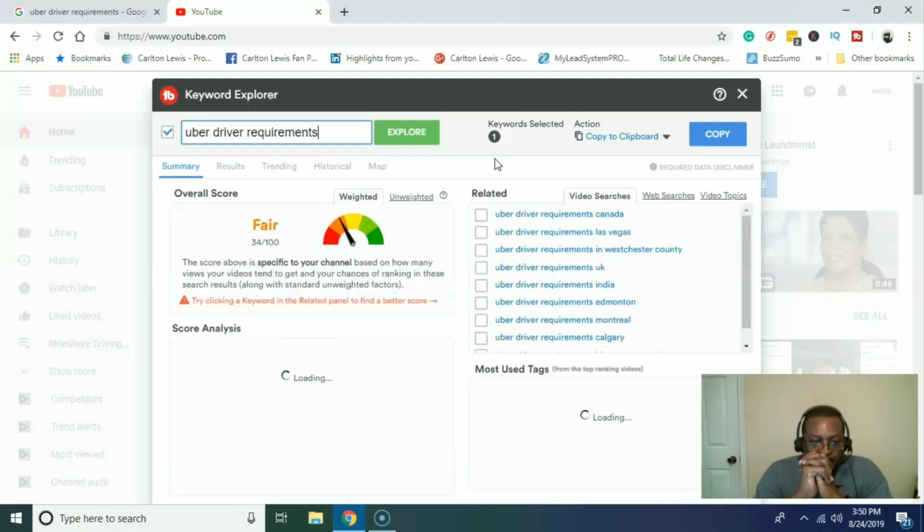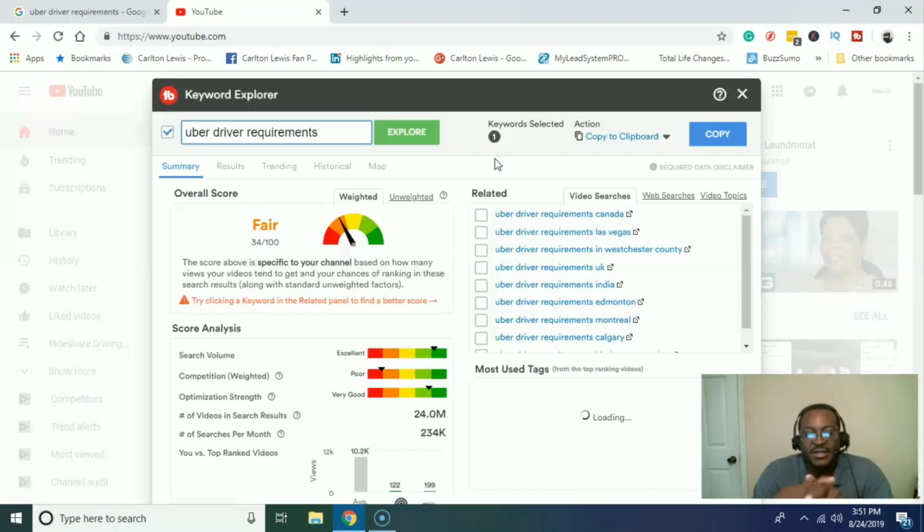It's pretty good. Let's wait till the score analysis pops up, and then we'll see if it's something we can go after, and if it has a lot of competition. So it's pretty good stuff.